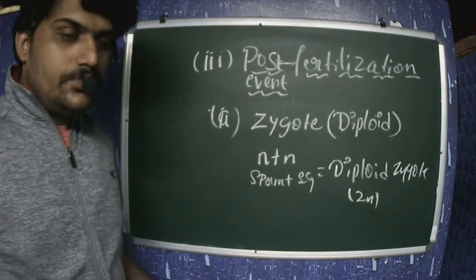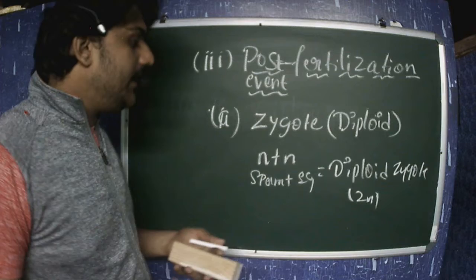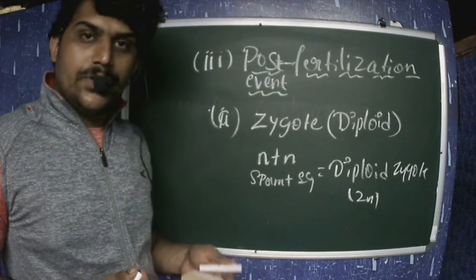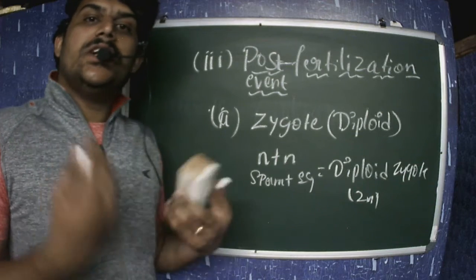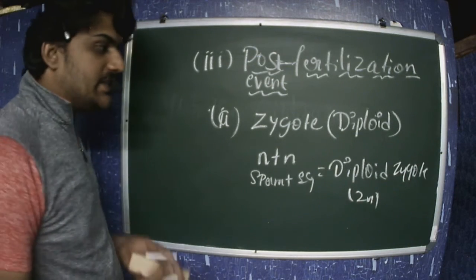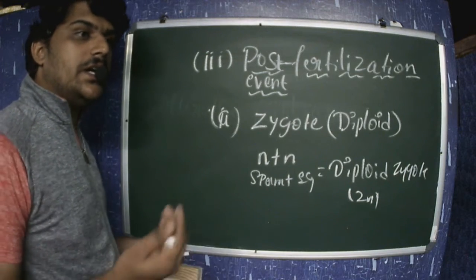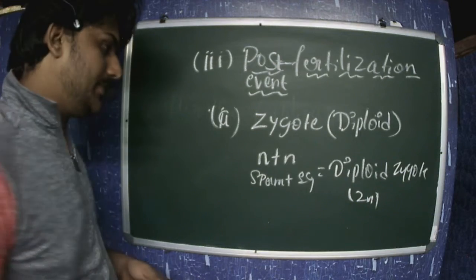So what do we mean by this diploid zygote? This diploid zygote has the ability to grow into a new young individual, going through different kinds of processes.